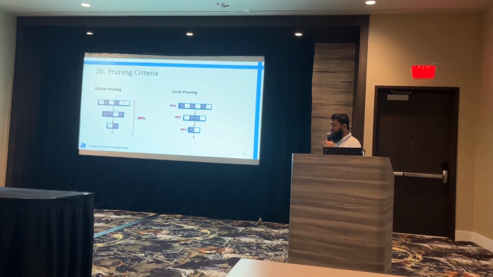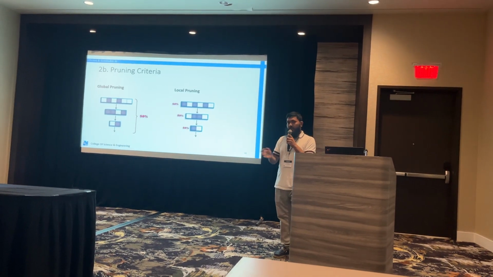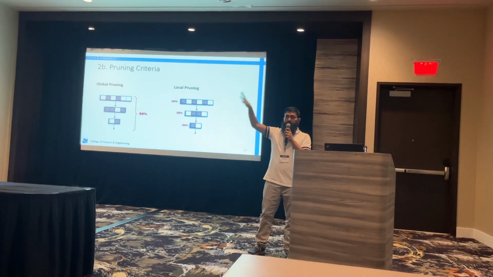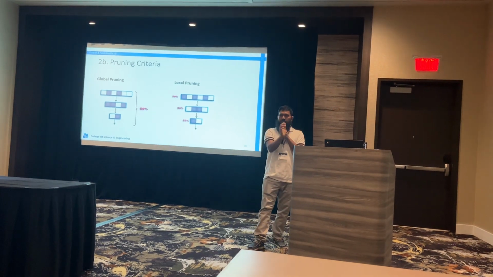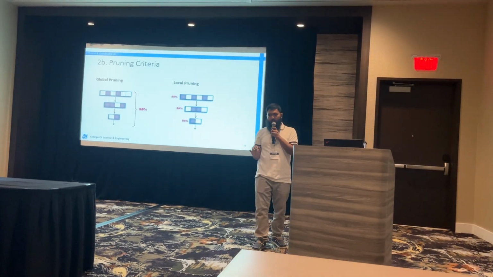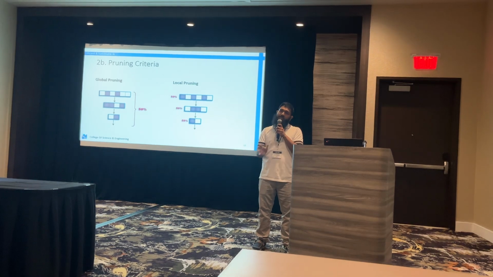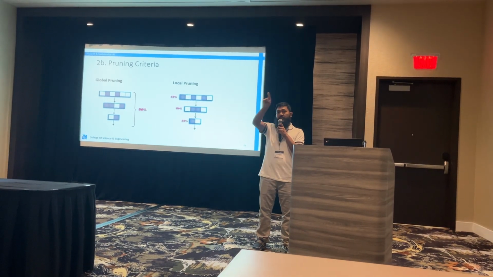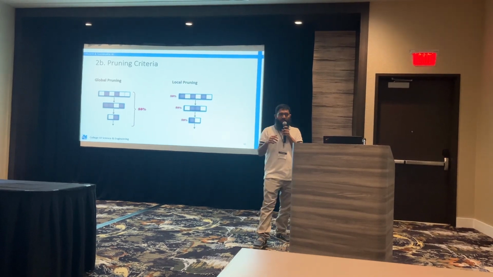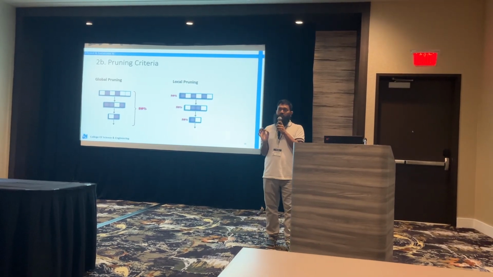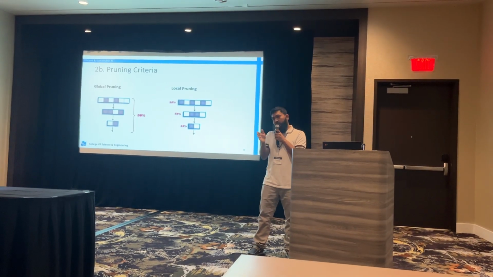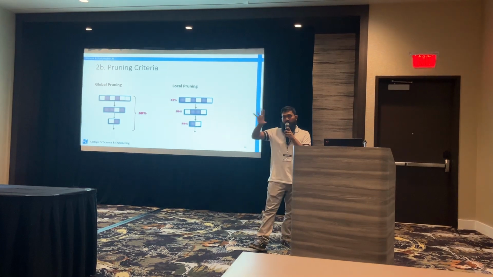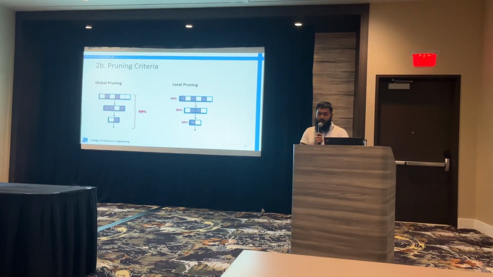So another thing that we have to understand is the pruning criteria. Let's go back to the matrices. When you take all the parameters of the matrix and you make a histogram of it, say the values in the matrix were from -1 to +1, you'll probably see very few values at -1 and +1, and a large number of values accumulating near the zero, the middle. So what we can do is we can choose a threshold. Let's say 0.01. So all the values which are between minus 0.01 and plus 0.01, we change them to 0 and we keep the bigger ones. So that's the normal method of pruning.